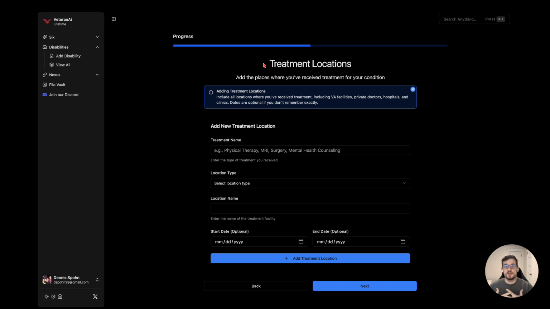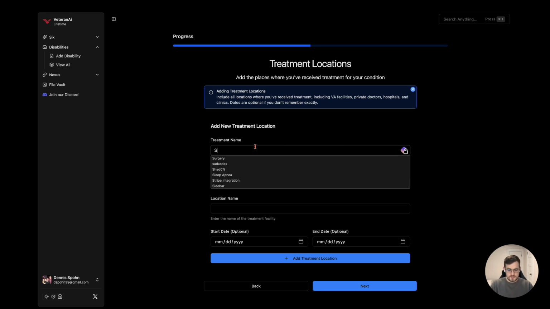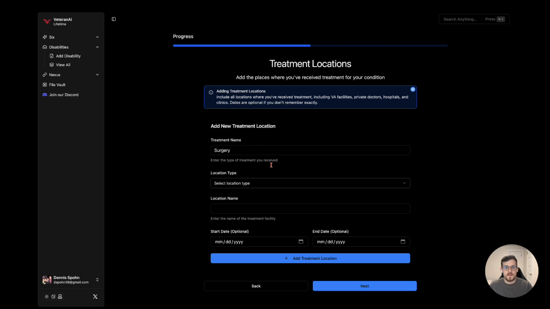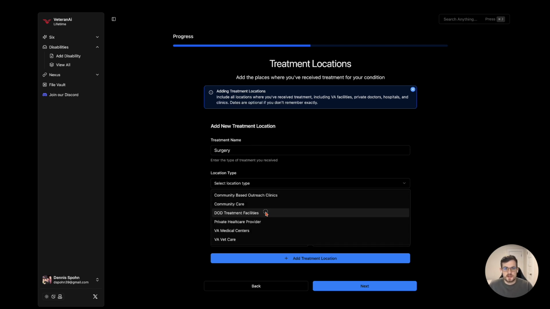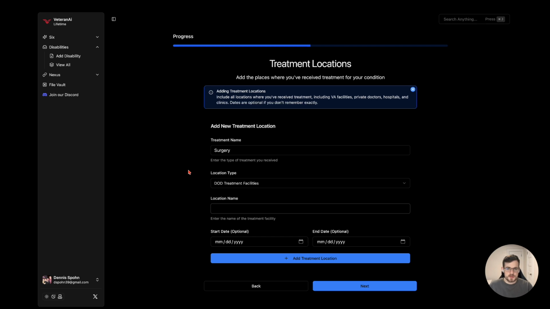But what I would do is write the important ones. So, for example, this is an ACL tear, so I would say surgery, and let's say this was in the military, so at some sort of DoD facility, health location.